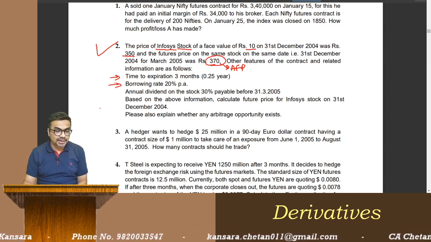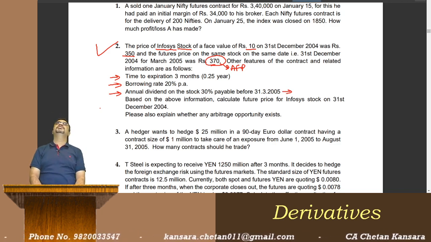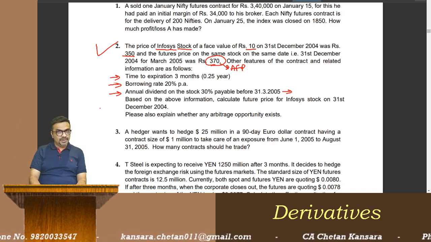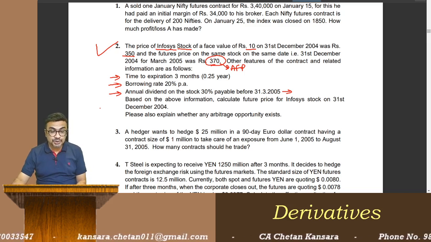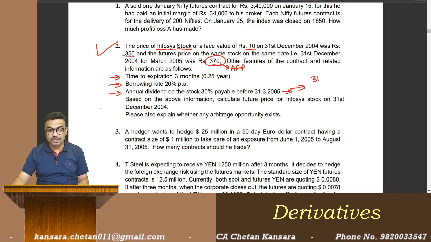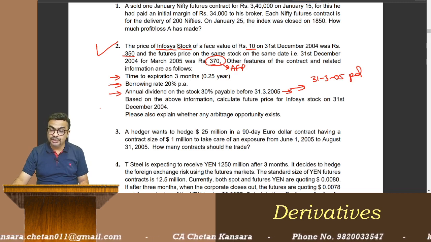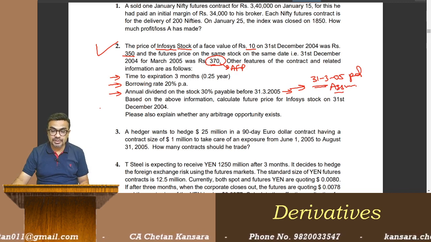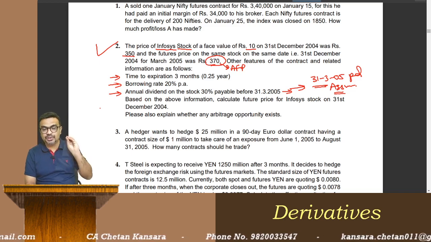Annual dividend on the stock payable before 31st March. But before 31st March means what? On 28th of March or 25th Feb or 15 Jan, we don't know. So we have to assume something. So I am assuming that it is paid on 31st of March. So we are assuming 31st March 2005 will be the dividend date. It is an assumption. We will write a note.